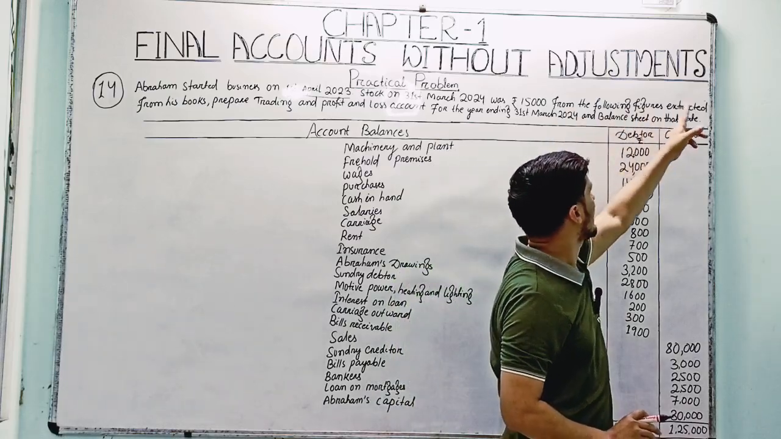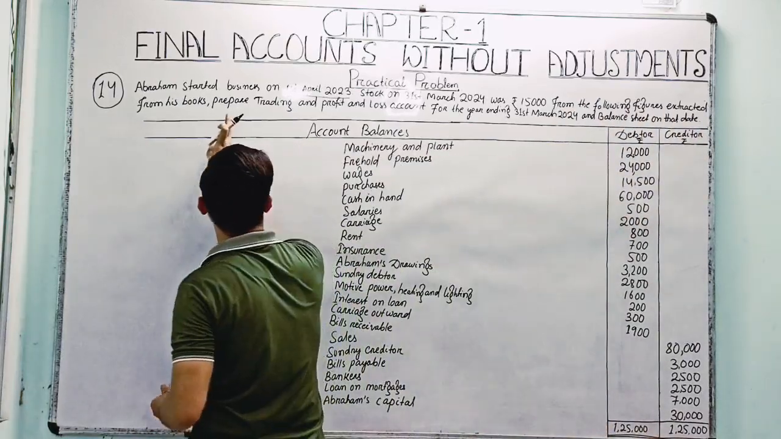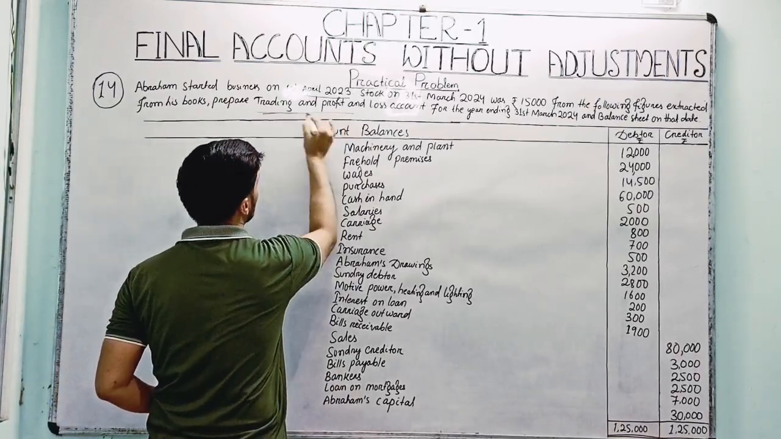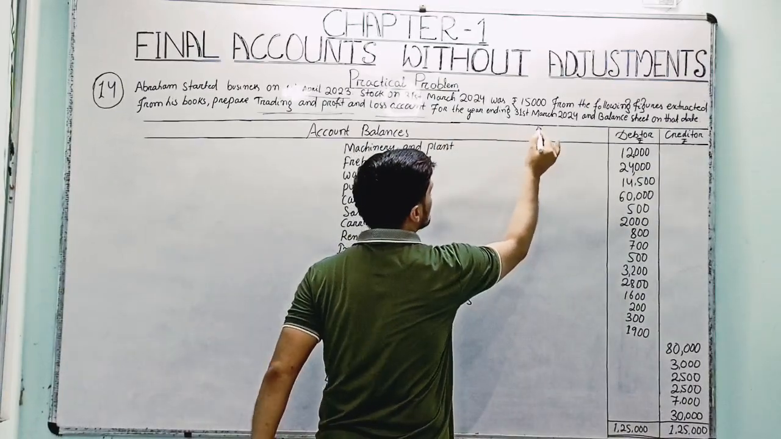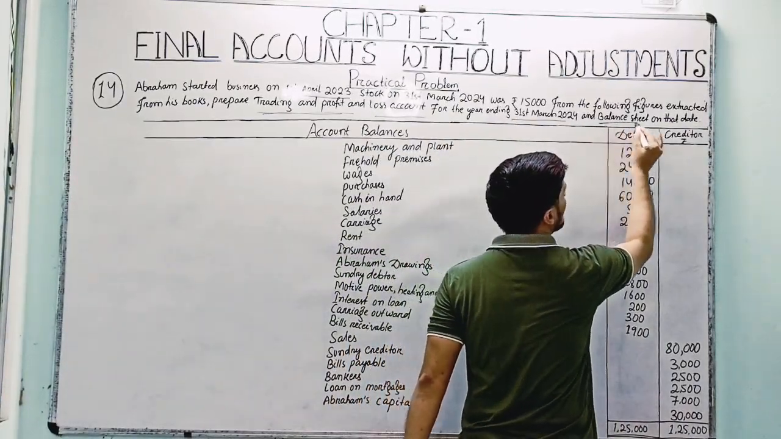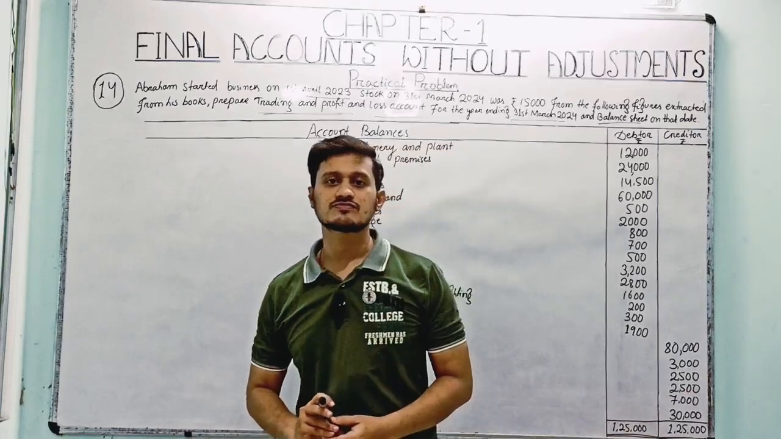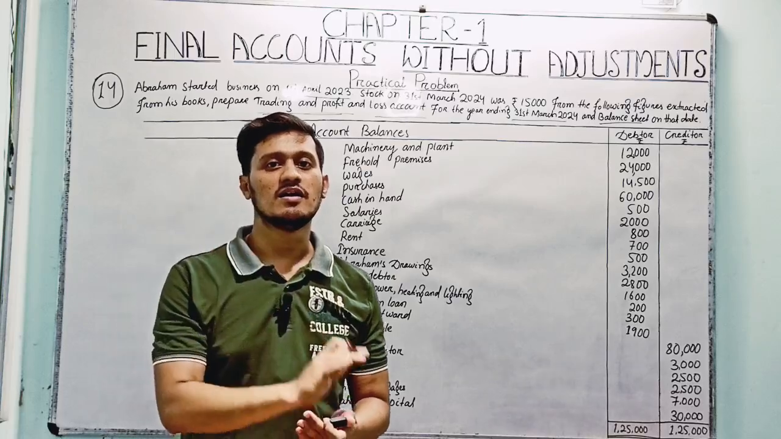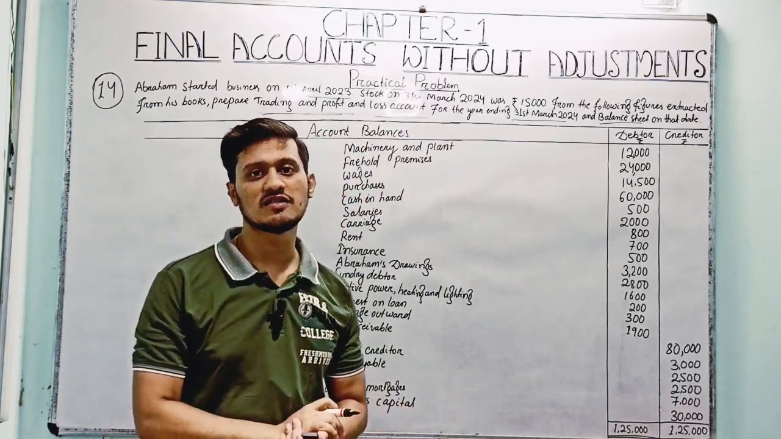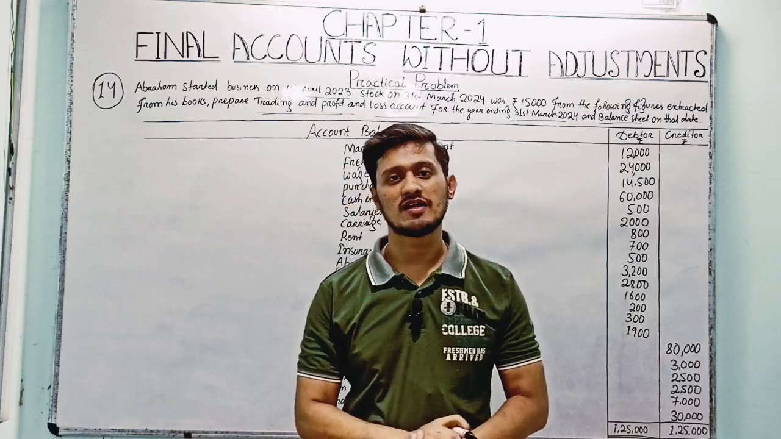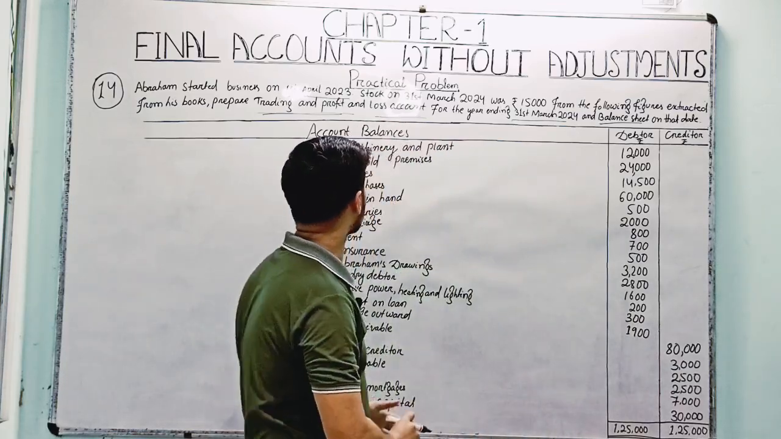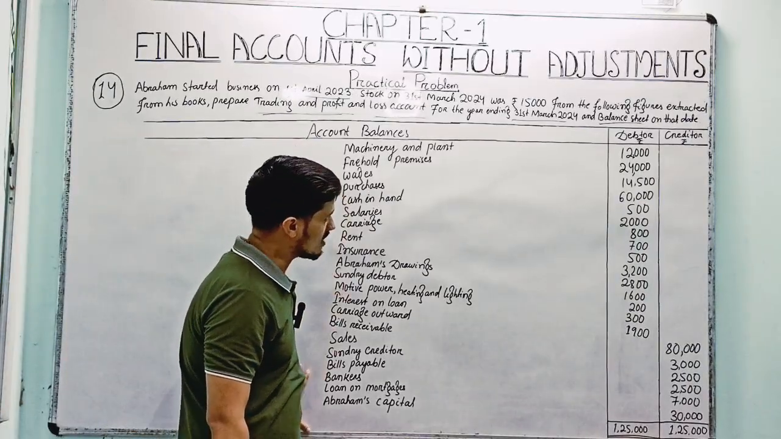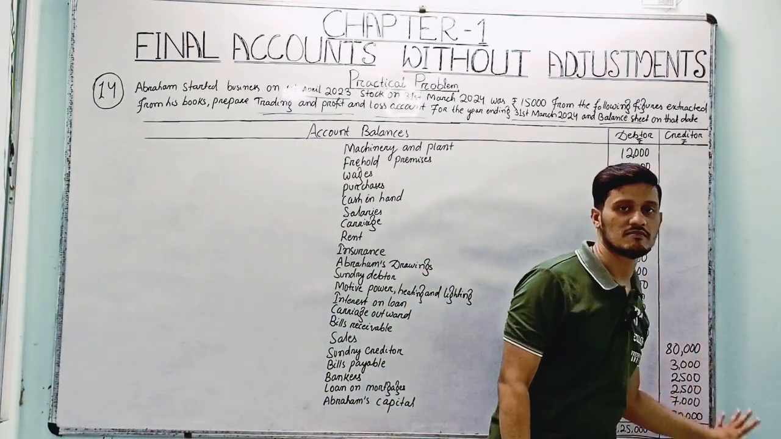From the following figures extracted from his books, prepare trading and profit and loss account for the year ending 31st March 2024, and balance sheet as on that date. So first we have to prepare the trading account, then profit and loss account, then balance sheet. It means the question is saying you have to prepare the final accounts. Some trial balance account balances are given here, the debit balances and the credit balances.